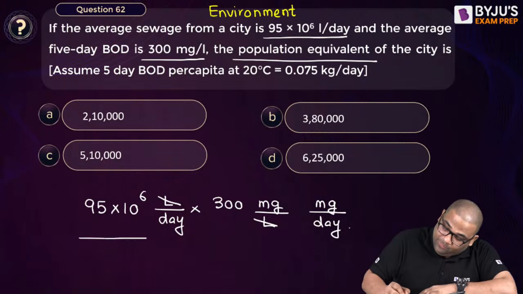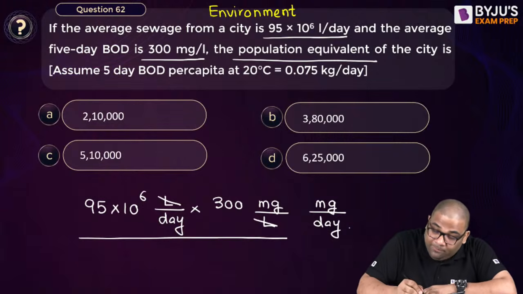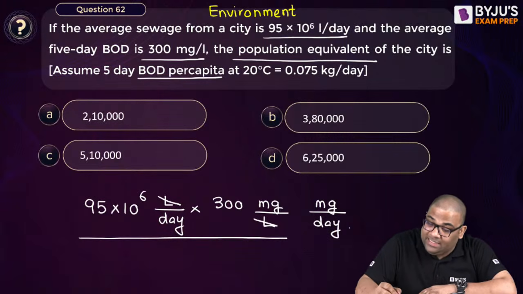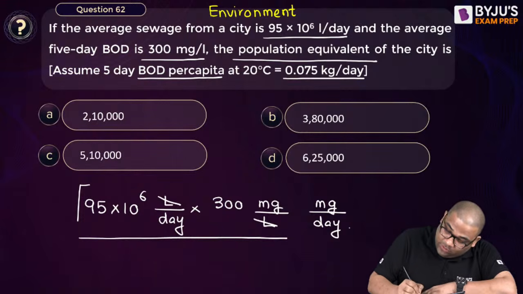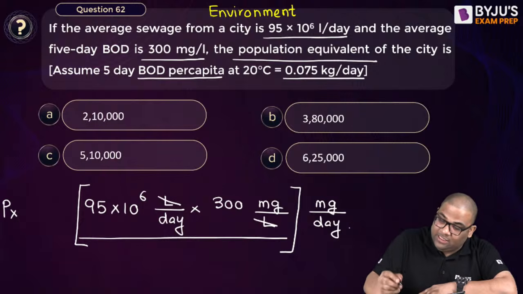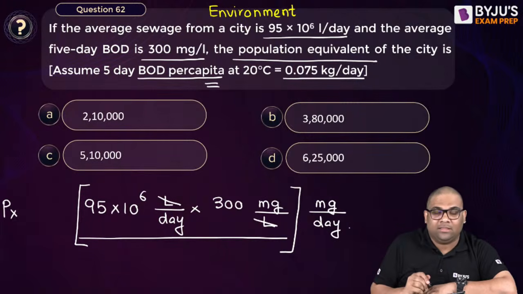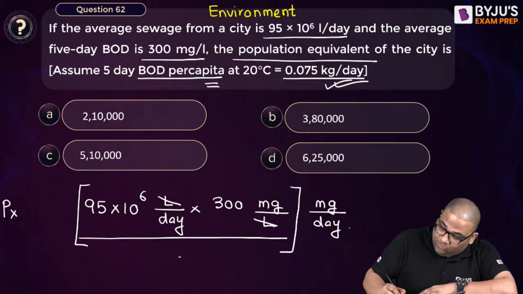Now how to find out the population? Very easy. What is given? The BOD per capita is 0.075 kg per day. See, this is the total BOD generated. Now this should be equal to population into this per capita. Per capita this much is generated per day, and this is the total generated.